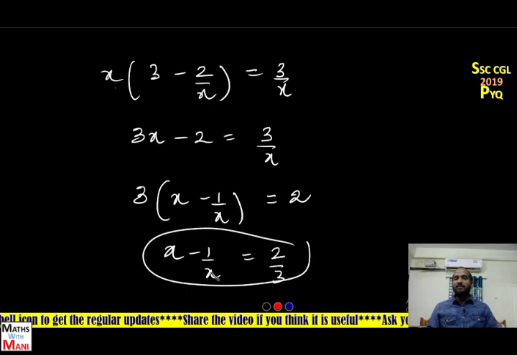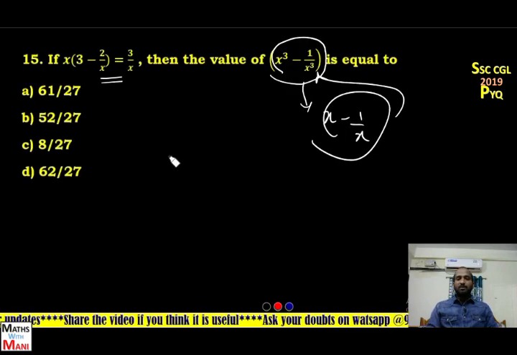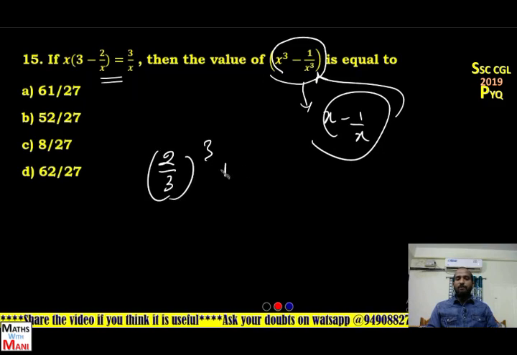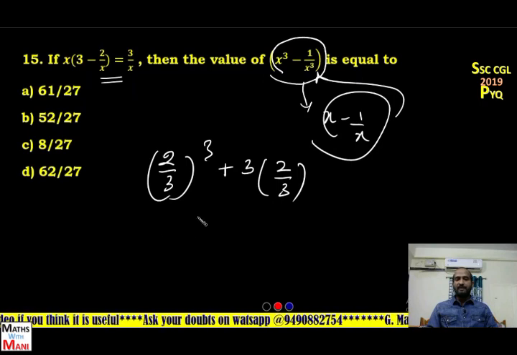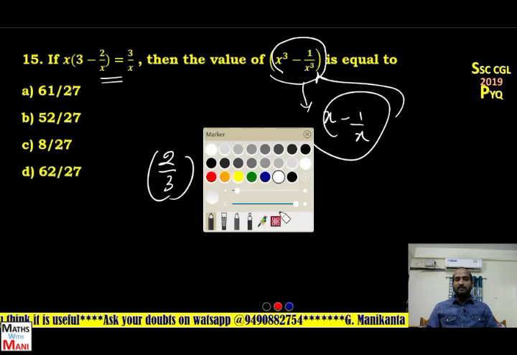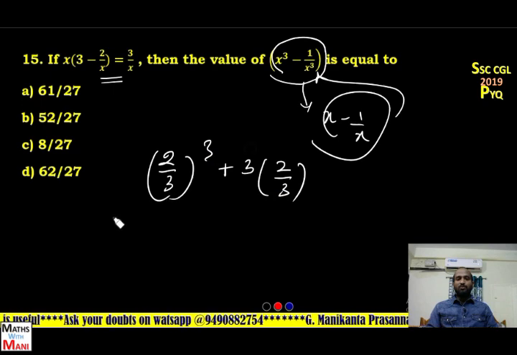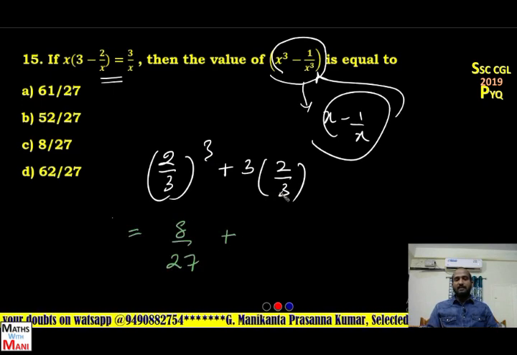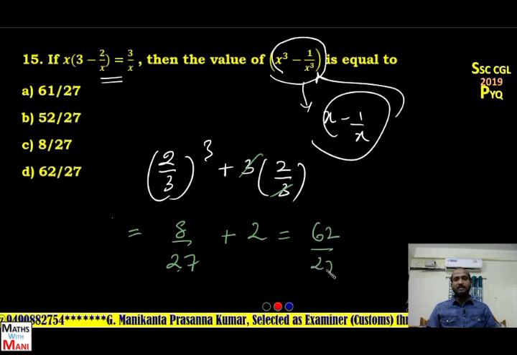If I know the value of x minus 1 by x as a, what is the value of x cube minus 1 by x cube? a cube plus 3a. So what is the correct answer? 2 by 3 whole cube plus 3 into 2 by 3, that is a cube plus 3a. Yes. So tell me the answer. 2 by 3 whole cube means 8 by 27 plus 3 cancel 2. So 27 into 2, 54. 54 plus 8, 62 by 27. That is, the fourth option is the correct answer.